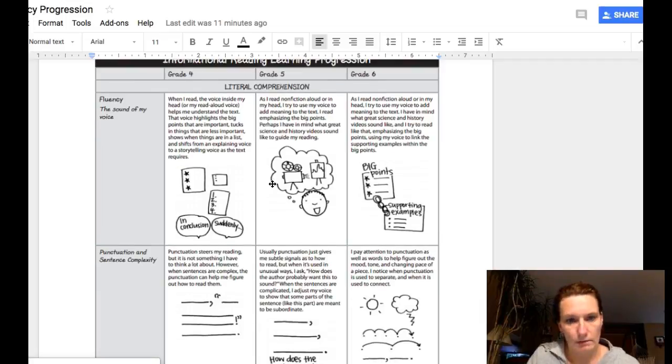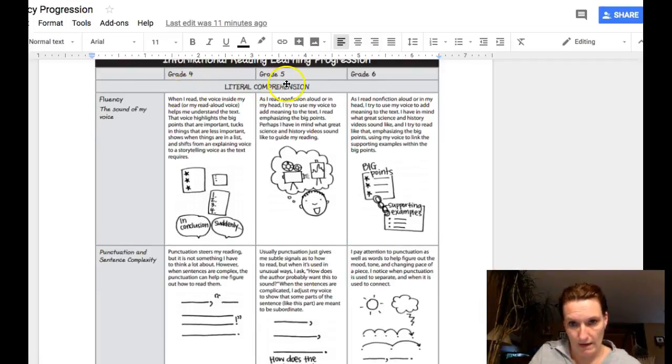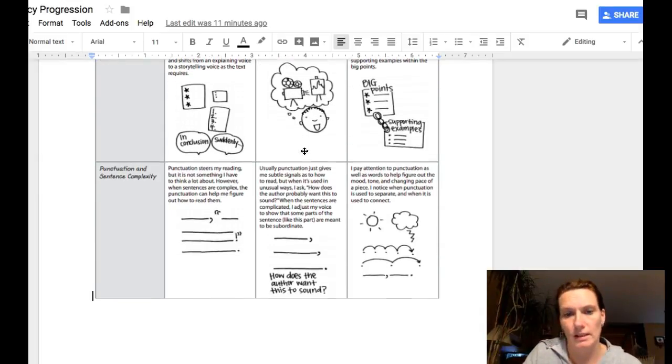here we go. You can look at it closely. It gives you a grade 4, a grade 5, and a grade 6. You should be here, but if you haven't practiced this kind of stuff, you may be over here, or you might even be not at grade 4 yet, but hopefully we can practice. So we're just going to look at the 5th grade, but you can read the whole thing yourself. And it says, as I read nonfiction out loud or in my head, I try to use my voice to add meaning to the text. I read emphasizing the big points. Perhaps I have in mind what great science and history videos sound like to guide my reading. Or you might think of a teacher reading out loud too. What did that teacher sound like?